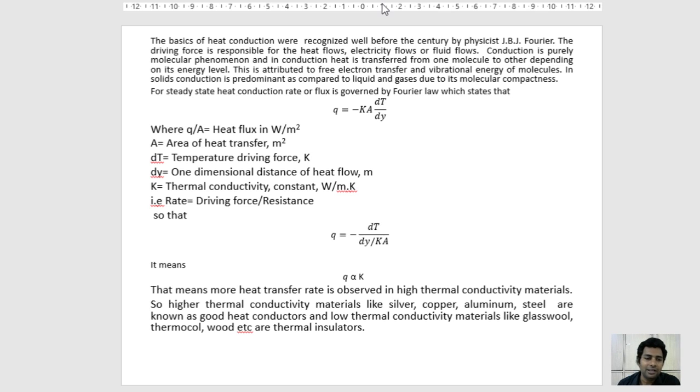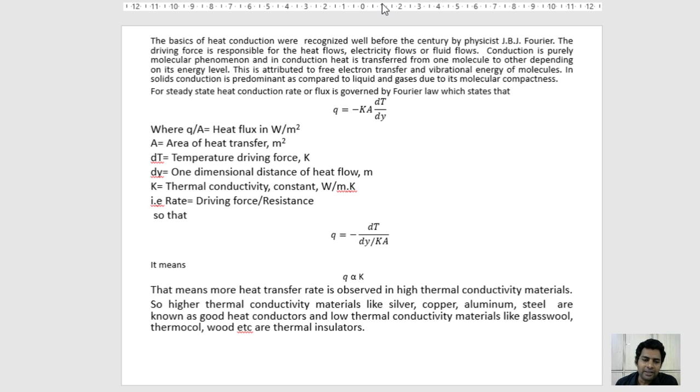The rate can also be defined as the driving force upon the resistance, so that Q is equal to minus dT upon dy upon kA, and finally it means that Q is directly proportional to the thermal conductivity. Heat flux is directly proportional to the thermal conductivity.